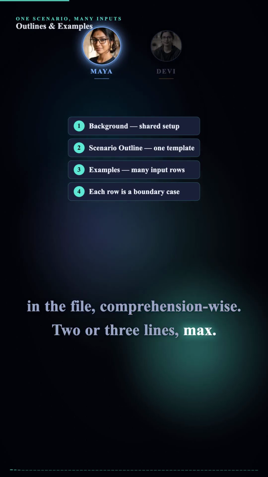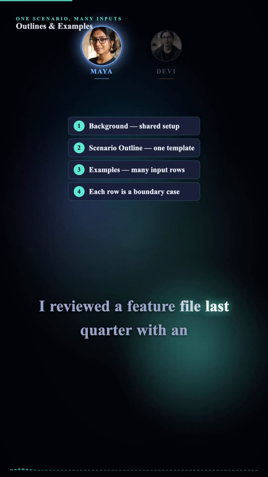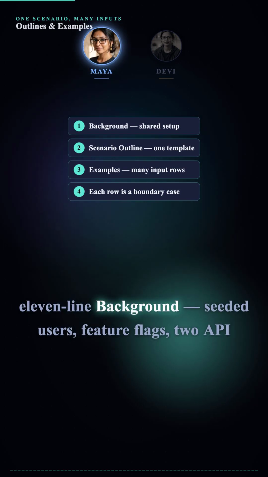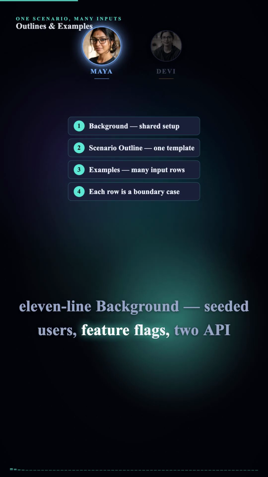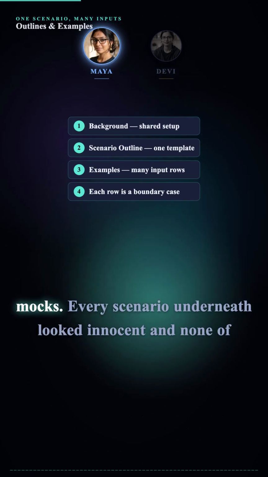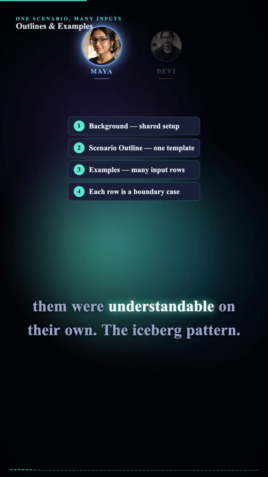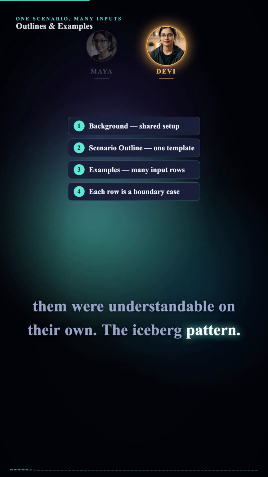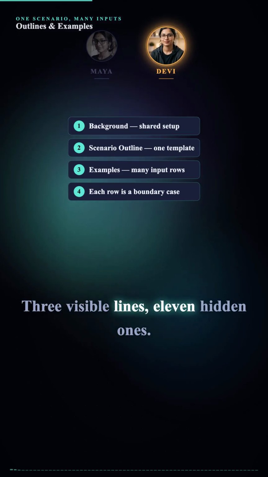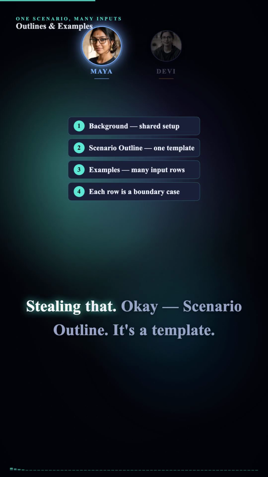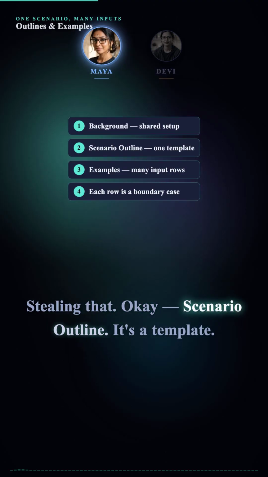2 or 3 lines, max. I reviewed a feature file last quarter with an 11-line background. Seeded users, feature flags, 2 API mocks. Every scenario underneath looked innocent, and none of them were understandable on their own. The iceberg pattern. 3 visible lines, 11 hidden ones. Stealing that. Okay, scenario outline.